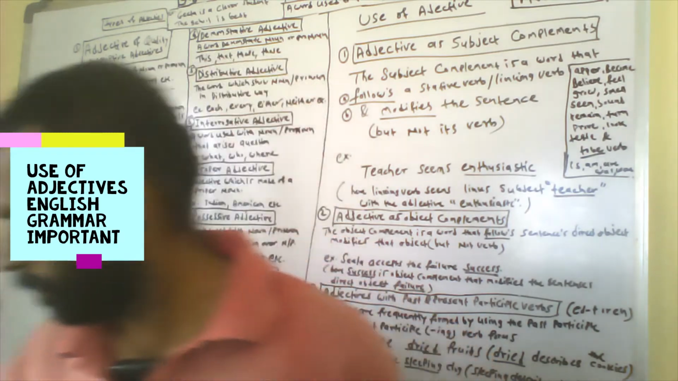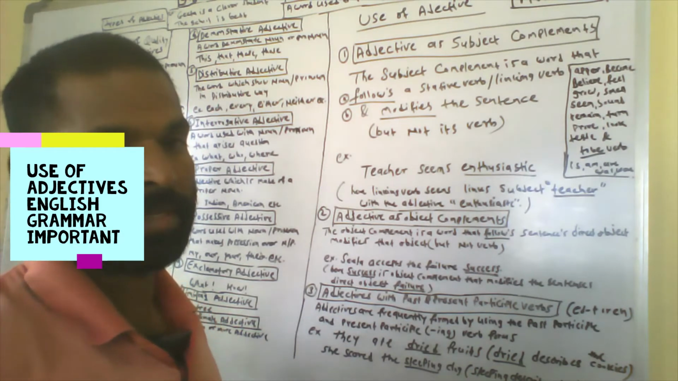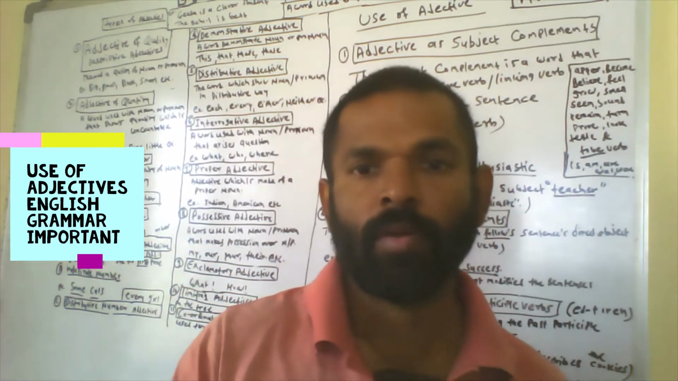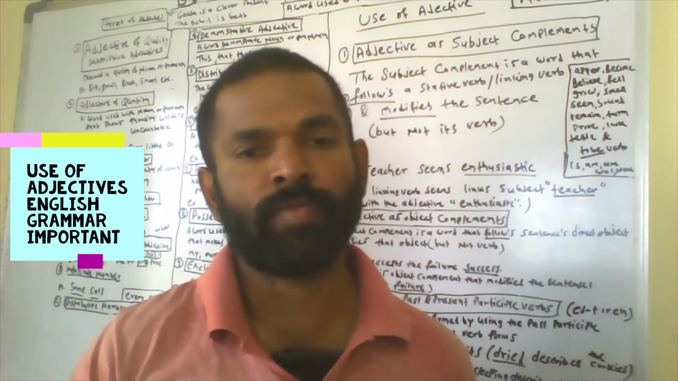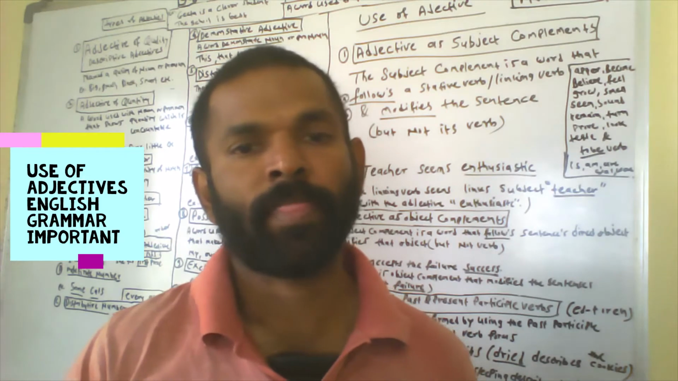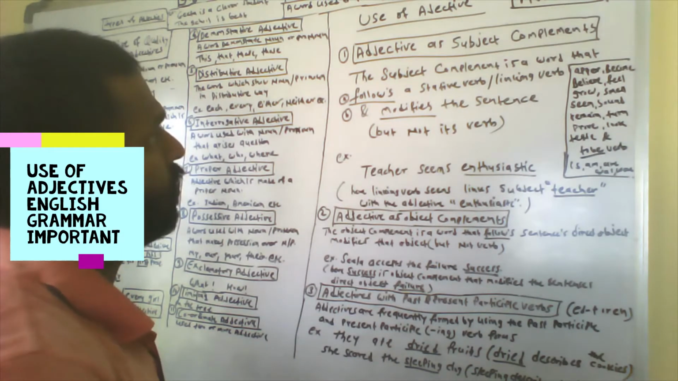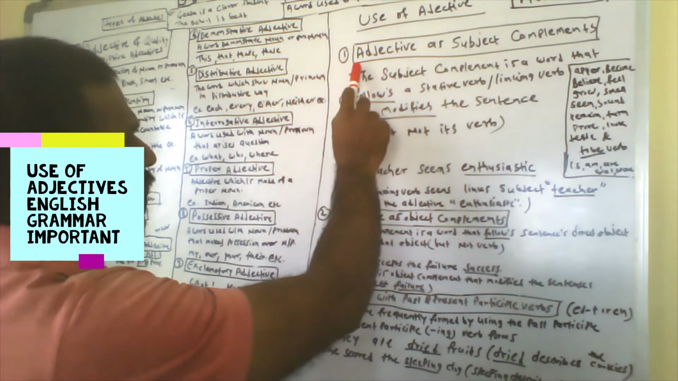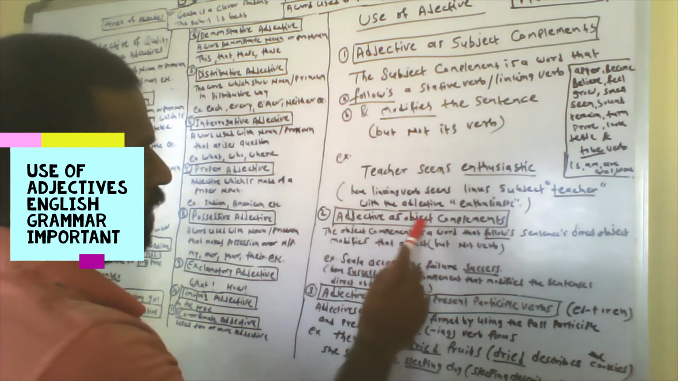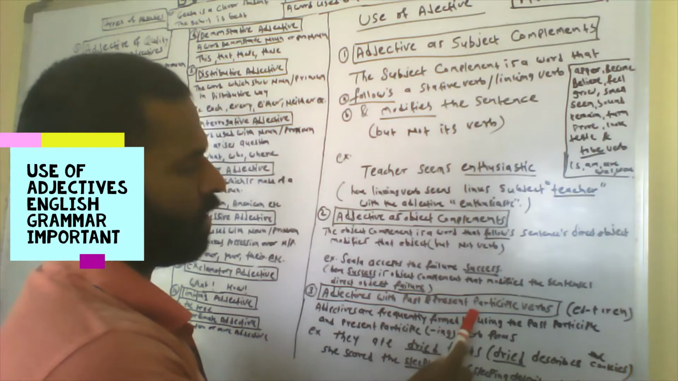Let's go on to the topic. Use of adjectives. What is an adjective? An adjective is a word which gives more information about the subject of a sentence. There are three uses of adjective. First is adjective as a subject complement, then adjective as an object complement, and the third one is adjective with the past and present participle.